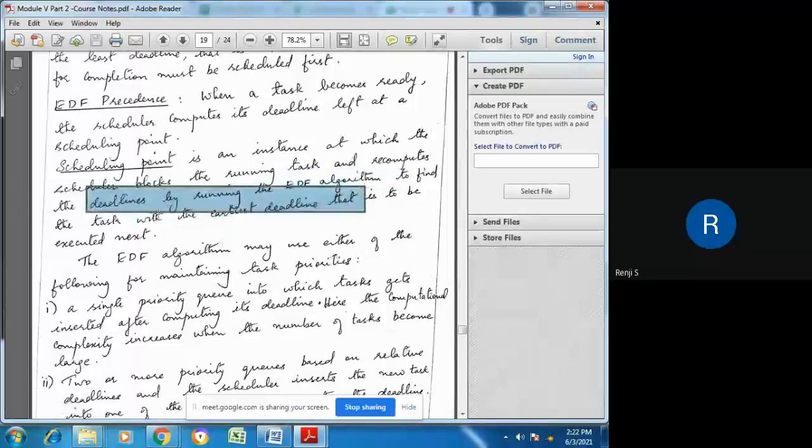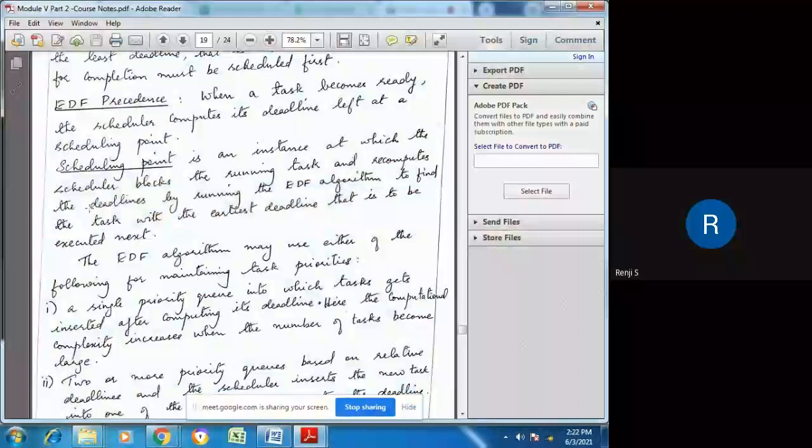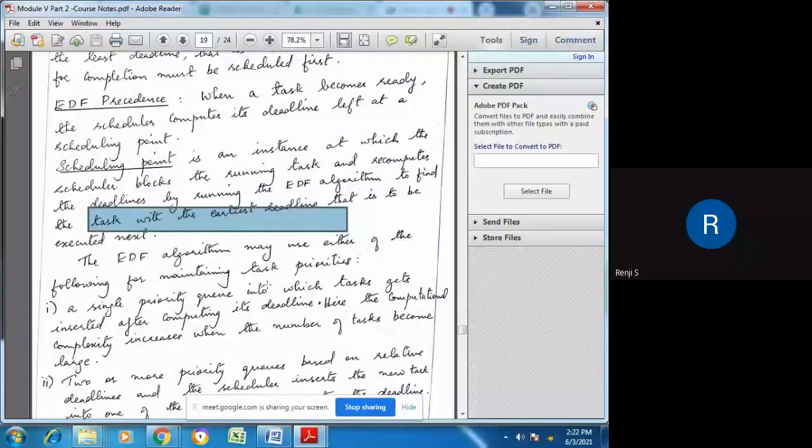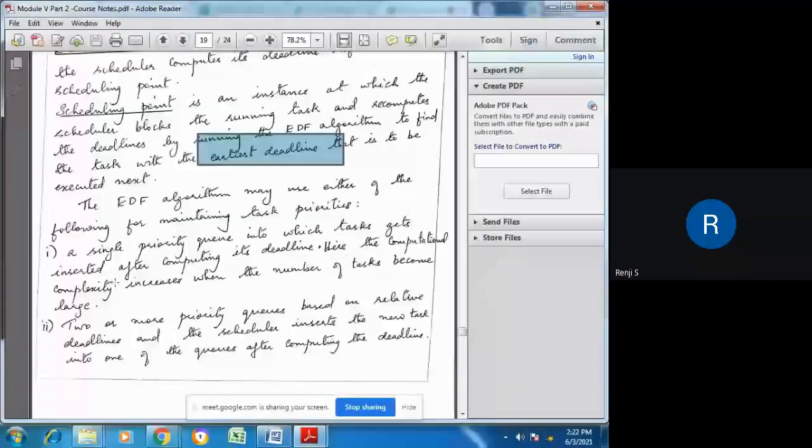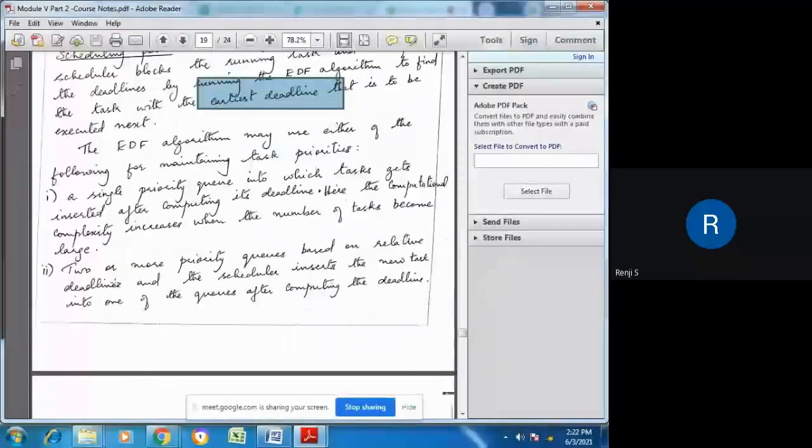Earliest deadline means the one that has to complete first, and that is to be executed next. The remaining deadline time is computed, and the one that has the least time left will be executed next. That is the EDF algorithm.